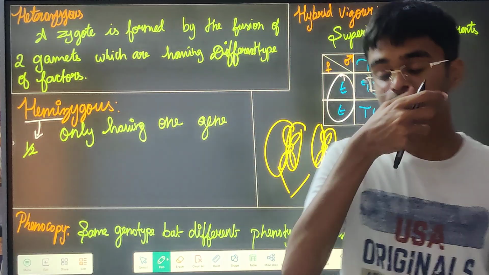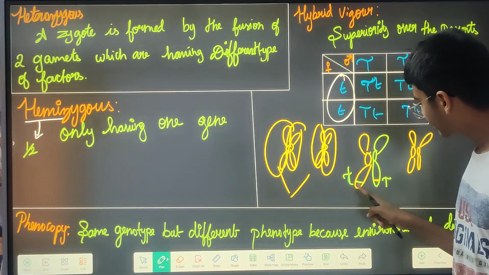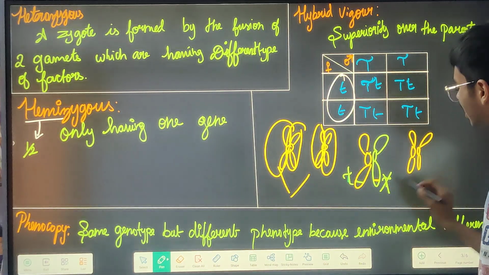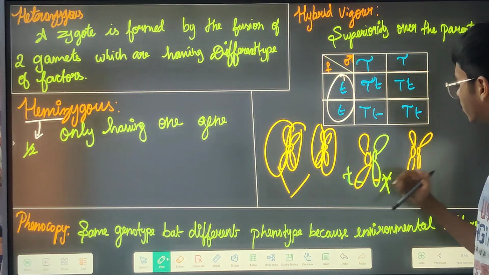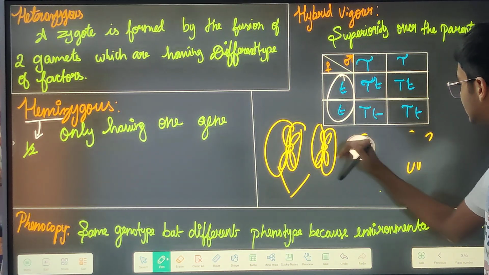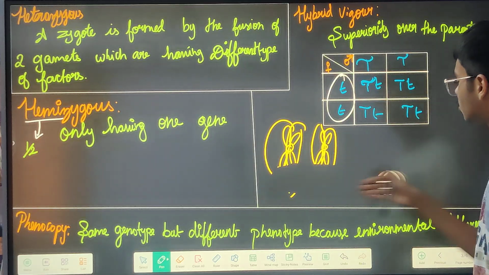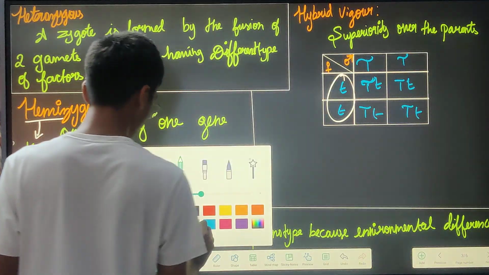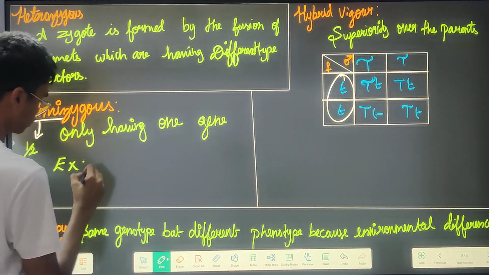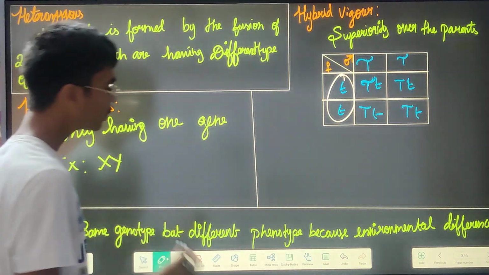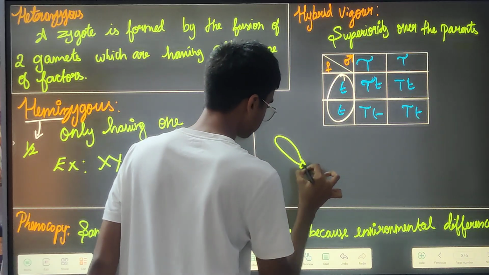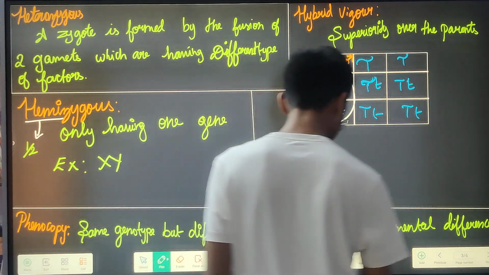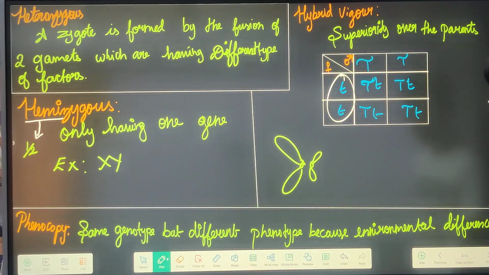But there are a few conditions where here there will be T and here you cannot find T at all. In plants it's not like that, but in humans you can find it, that is X and Y. In the X and Y chromosomes you can find it like that. Why and how? You can see, this is the X chromosome, and this will be your Y chromosome. Just by the size itself, we can very easily see it.